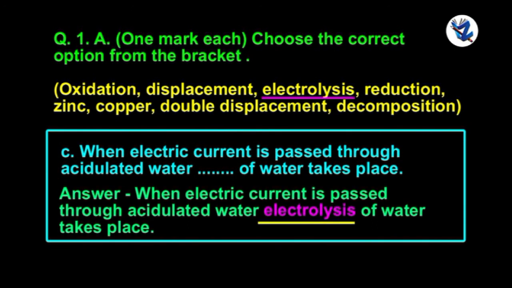When electric current is passed through acidulated water, electrolysis of water takes place.